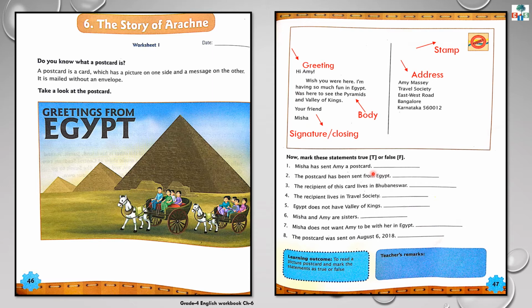Misha. Yes. Misha has written this message to Amy. So, this statement is true. So, try to get the answers of rest of the statements. Understood? Read the message, read the address, read the date also. Then only you will get the answers.